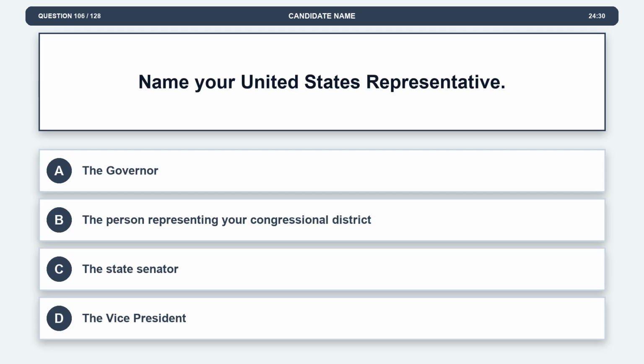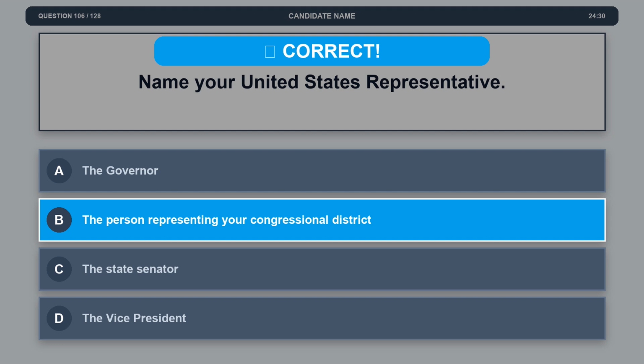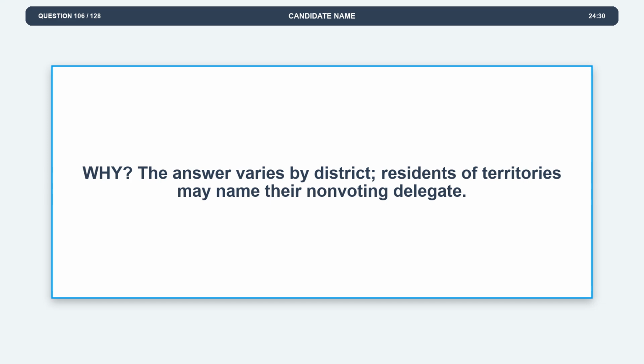Question 106. Name your United States representative. Option A, the governor. Option B, the person representing your congressional district. Option C, the state senator. Option D, the vice president. The correct answer is option B, the person representing your congressional district. Explanation. The answer varies by district. Residents of territories may name their non-voting delegate.